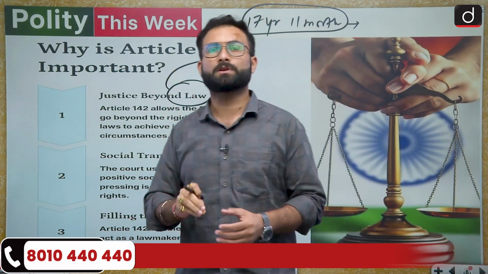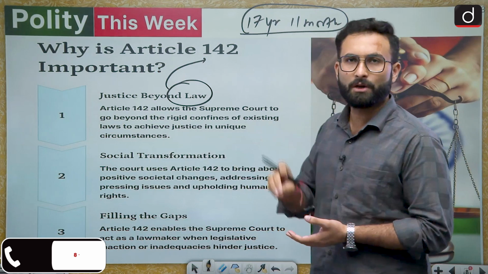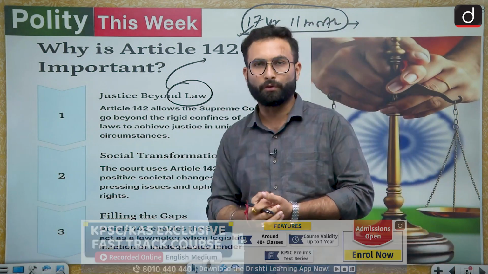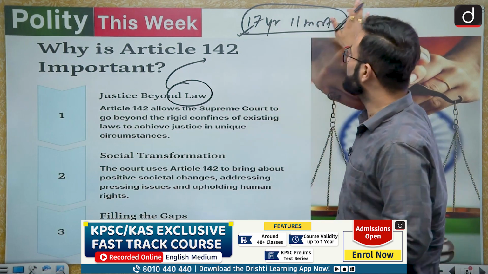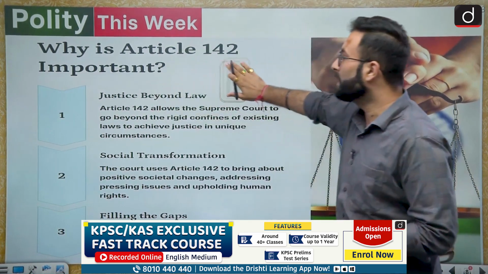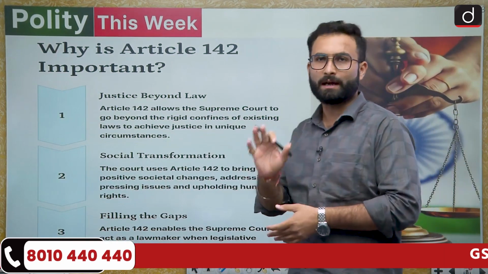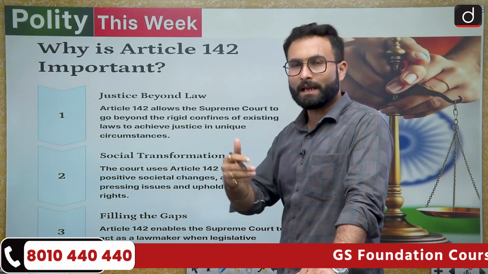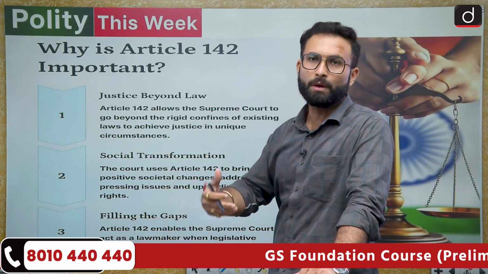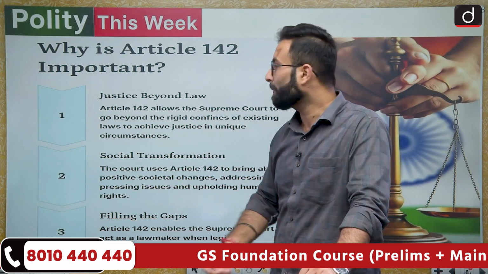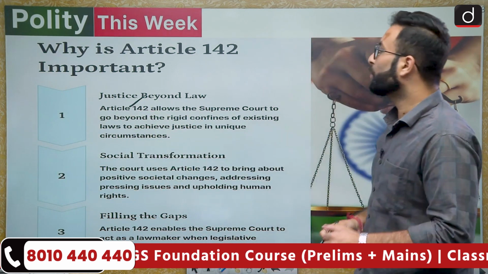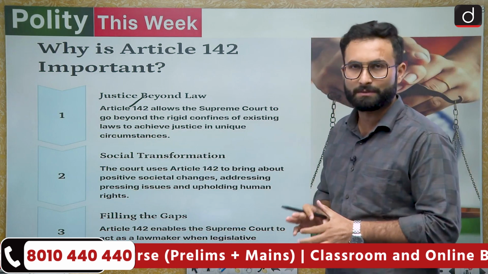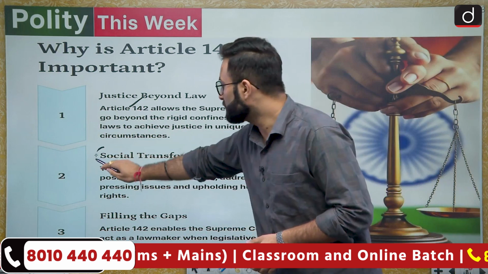Even if there are juvenile laws for kids who are below 18 years of age, sometimes the Supreme Court or the courts can give directions that this trial will be held as an adult. So that is justice beyond law. Sometimes law can fall short. At that point of time, the judges have to make sure that complete justice is done. Article 142 allows the Supreme Court to go beyond the rigid confines of the existing law to achieve justice in unique circumstances. Moving further, social transformations.